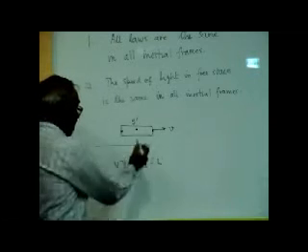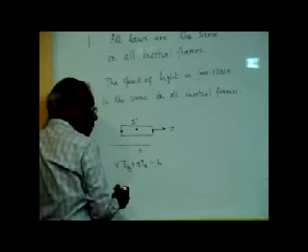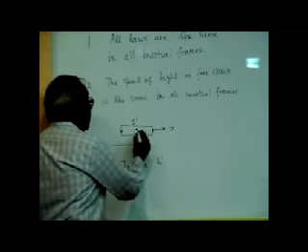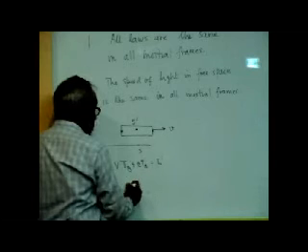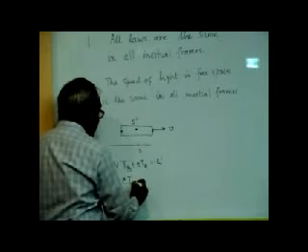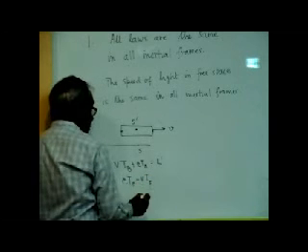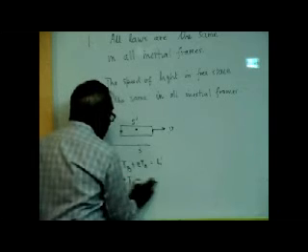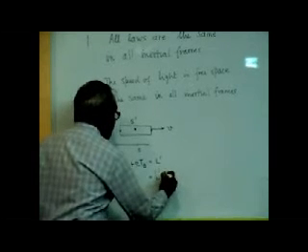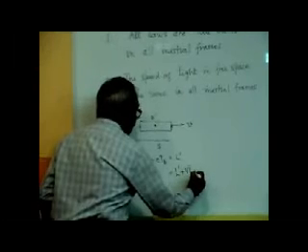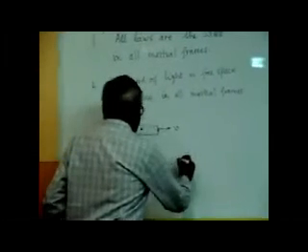L'. But the same thing would have been true here. To travel that length here, the carriage is now moving in that direction. So it will be c t_front minus v t_front, because the length that he will move, I should write it as L' plus vt. So this equation tells me the time light reaches there is given by L' divided by c plus v. Whereas for front it will reach at L' divided by c minus v.